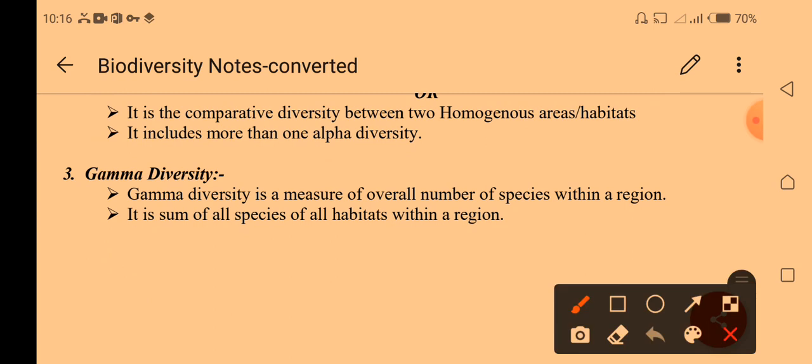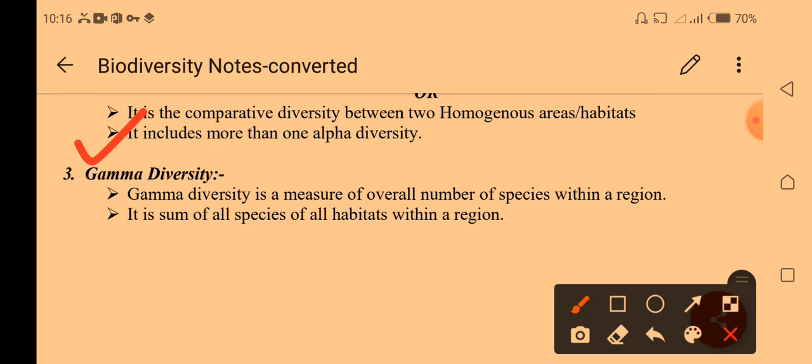The last one is gamma diversity. Gamma diversity is the measurement of the total number of species within a region. It is the sum of all species in all the habitats within a region. It means how many species exist in the biome, on the earth. On earth, how many species would exist? Millions of species definitely exist. We can measure this by using gamma diversity.